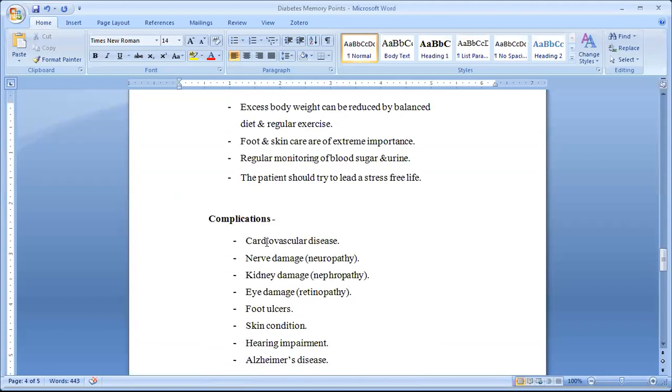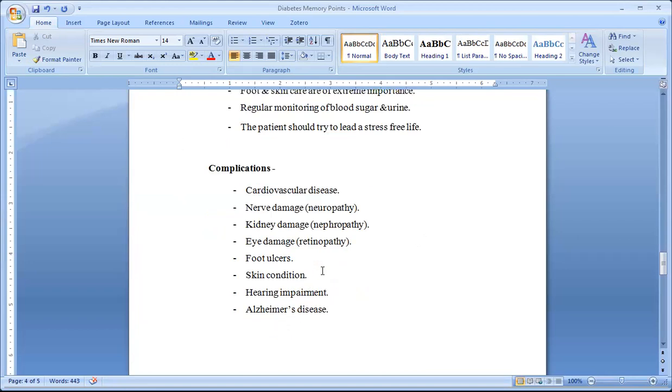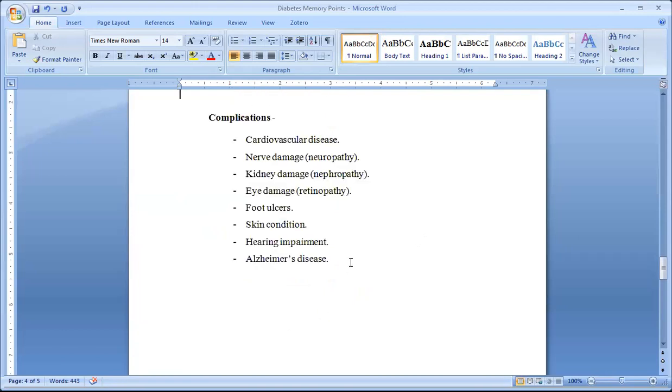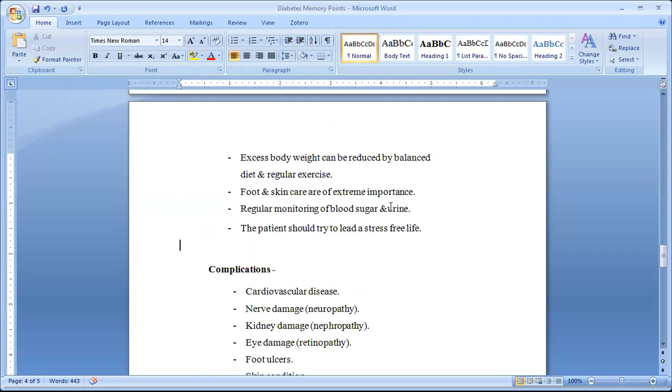Complications: which complications are there? These are the side effects, or secondary diseases. Cardiovascular disease like blood pressure problems, nerve damage or neuropathy, kidney damage or nephropathy, eye damage or retinopathy, foot ulcers, skin condition damage, hearing impairment, and Alzheimer's disease. These are the complications. This is all about diabetes mellitus.